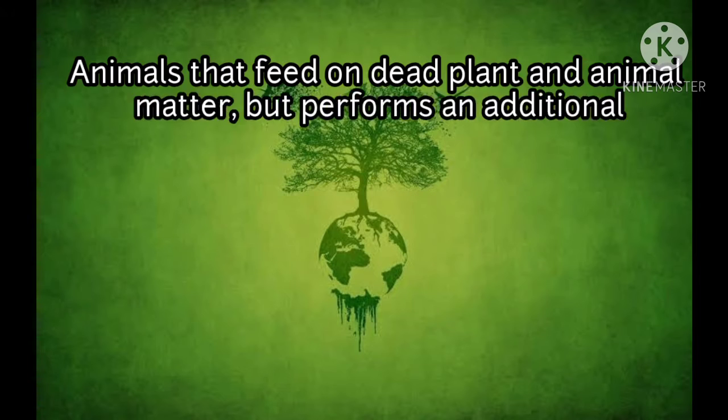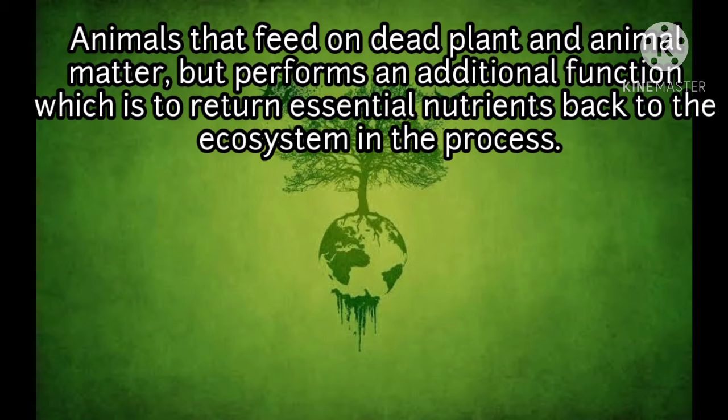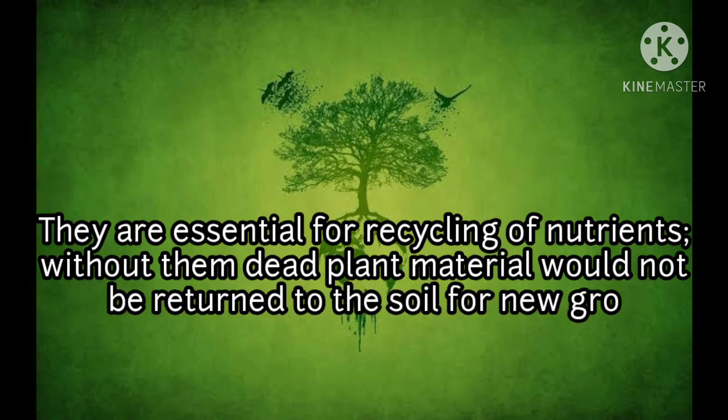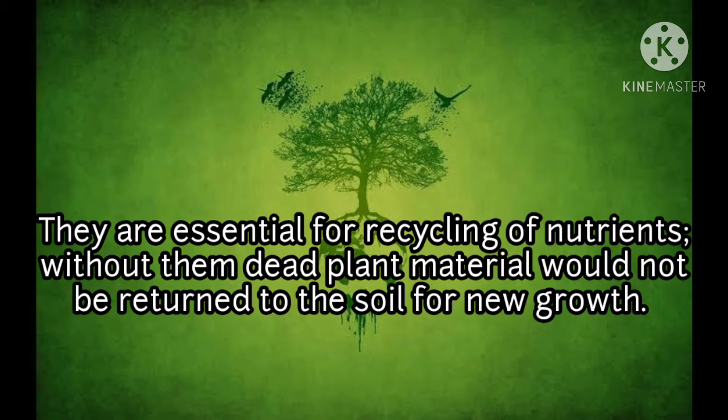Detritivores are animals who feed on dead plant and animal matter, but perform an additional function which is to return essential nutrients back to the ecosystem in the process. They are essential for recycling of nutrients. Without them, dead plant material would not be returned to the soil for new growth.